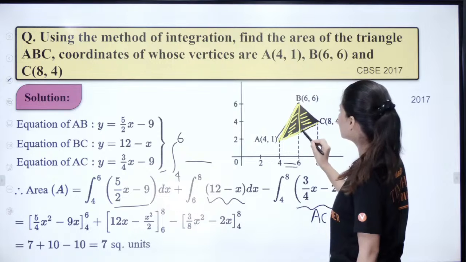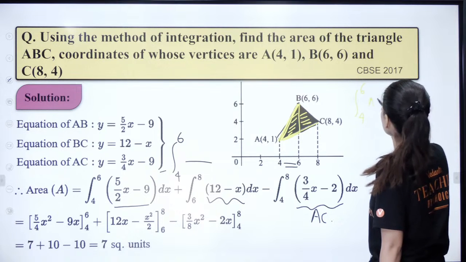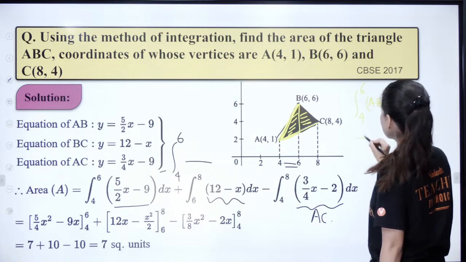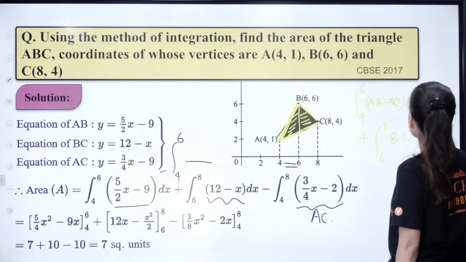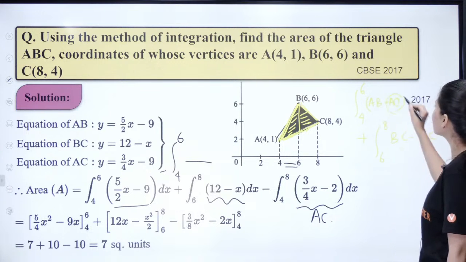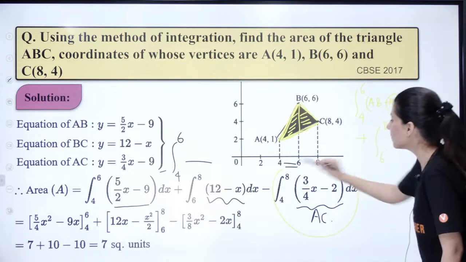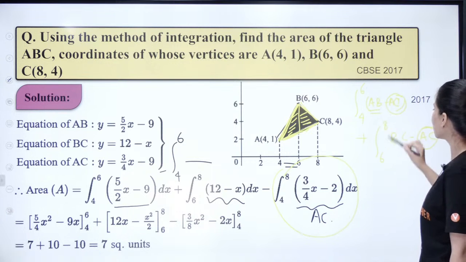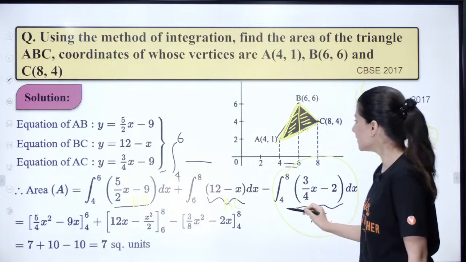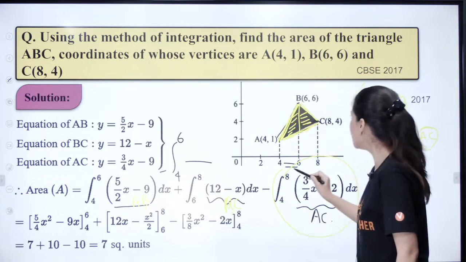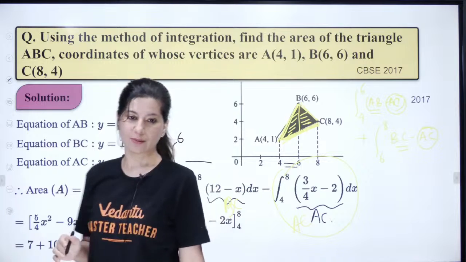What is the upper curve? AB. What is the lower curve? AC. So equation of AB minus equation of AC from 4 to 6, plus from 6 to 8, the upper curve is BC, so BC minus AC. We are subtracting AC from 4 to 6 and from 6 to 8, so we can subtract AC altogether. So 4 to 6 is AB, 6 to 8 is BC, and minus AC from 4 to 8, the downward thing, which is your complete AC. Now integrate, plug in values, and you will get the answer.